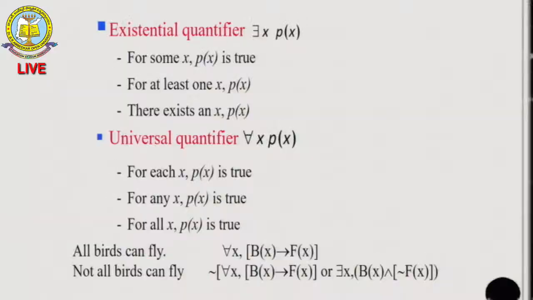So for every x, B of x implies F of x. Not all birds can fly means there exists x such that B of x and negation of F of x, which you can write as negation of for every x, B of x implies F of x, because we know that P implies Q is equivalent to negation of P or Q.